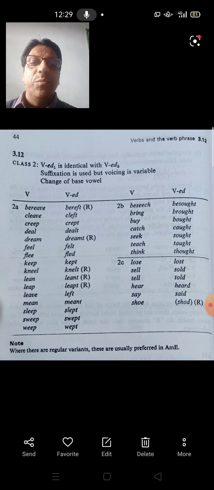So we have VED1 identical with VED2. The suffix is there, but voicing is variable. There is a change of base vowel. Bring has one vowel, and brought has a different vowel which differs from the vowel that the base form has. So this is the entire list of the verbs belonging to the second class.